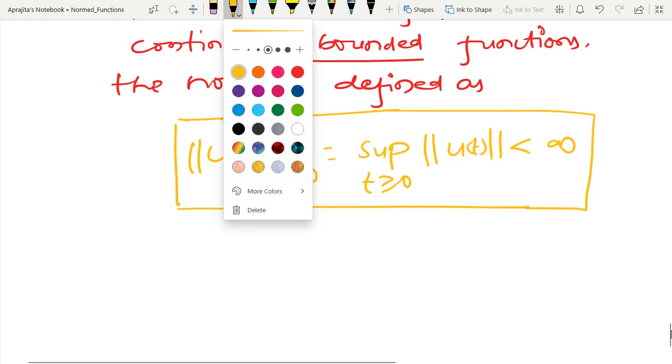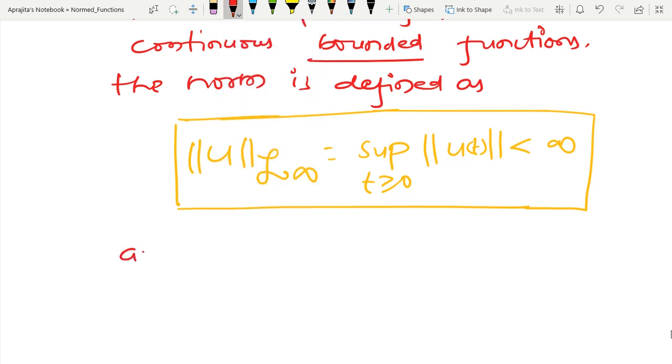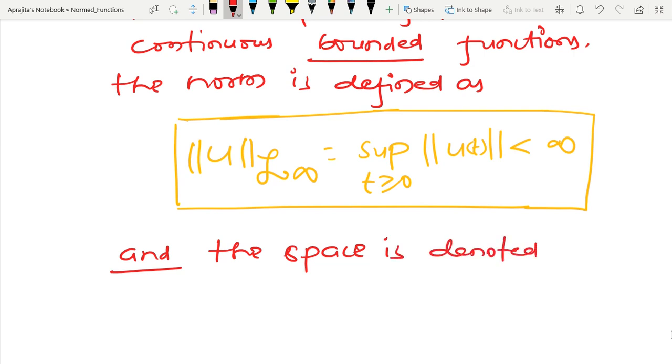And the name of this space, the space is denoted by L infinity m, because what we have observed is that this function u maps from the interval 0 to infinity to Rm.